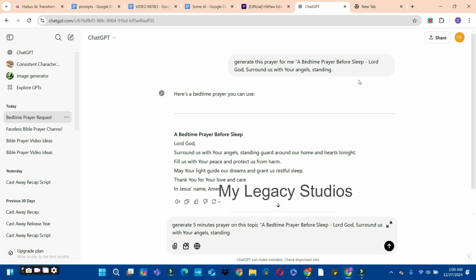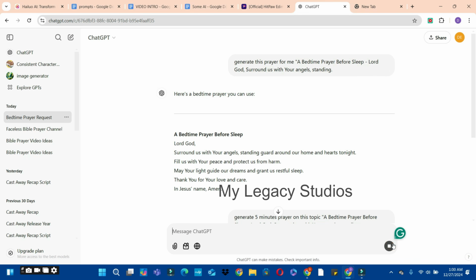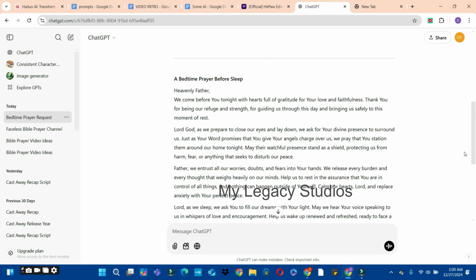You can see when I asked ChatGPT to generate a prayer for me, it generated just a short prayer for me. But remember, we are going to use this for a video, so we need a longer script. So ask ChatGPT, generate 5 minutes prayer on this topic for me, and you can enter the prompt here. So hit the command button and wait for ChatGPT to generate that for you. Great. So this is a simple way of generating your video idea and generating the script for the video.